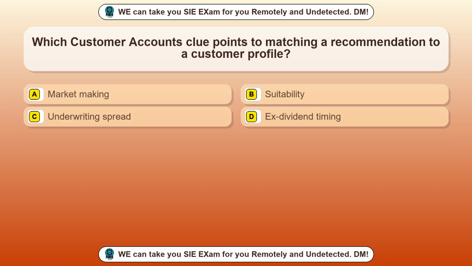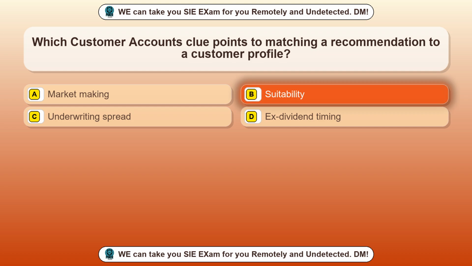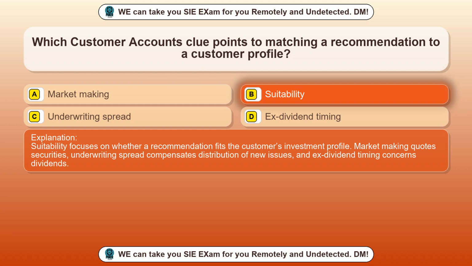Question 41. Which customer accounts clue points to matching a recommendation to a customer profile? Option A, market making. Option B, suitability. Option C, underwriting spread. Option D, ex-dividend timing. The correct answer is option B, suitability. Suitability focuses on whether a recommendation fits the customer's investment profile. Market making quotes securities, underwriting spread compensates distribution of new issues, and ex-dividend timing concerns dividends.